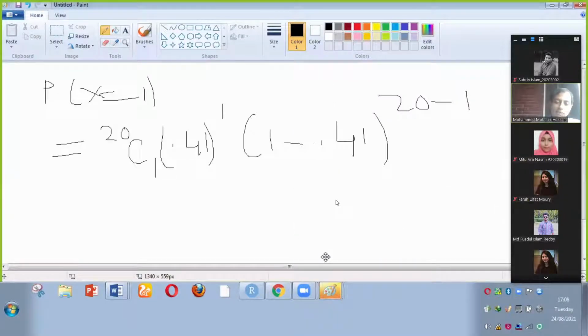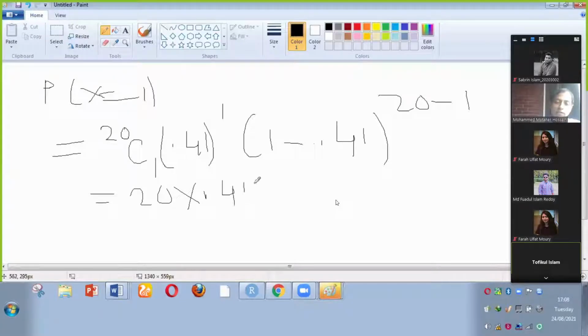You can see 20 into 0.41 to the power 1. 0.41 to the power 1 means 0.41 into (1 minus 0.41). 1 minus 0.41 means what? 0.59. Oh, sorry, sir. I made a mistake that after nCx, I put plus.